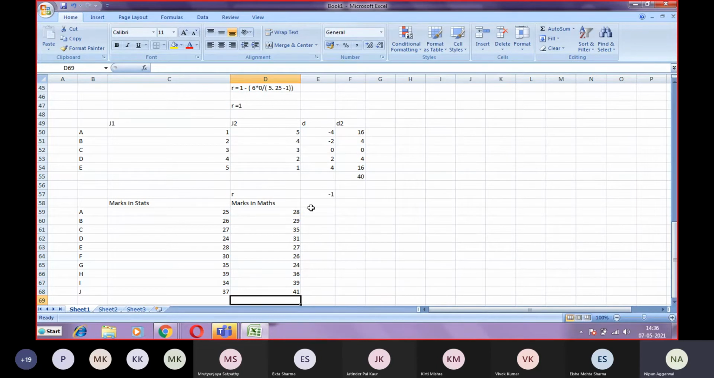Now we want to calculate the Spearman's rank correlation. So the condition is we have to require the data in the ranks.